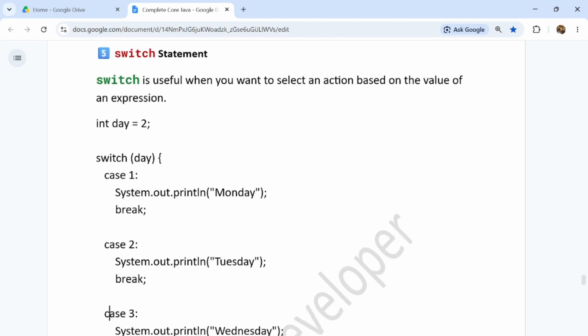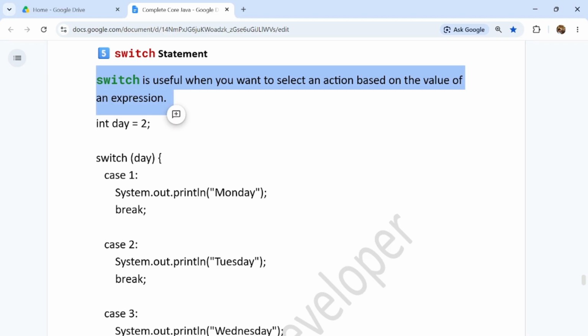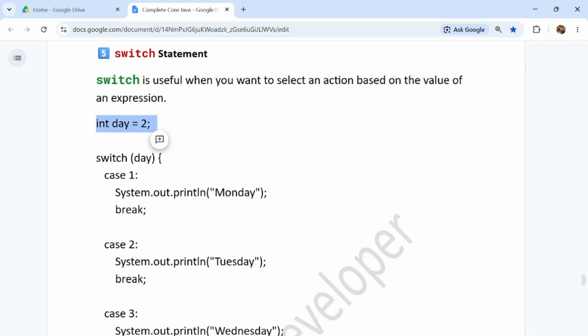Now coming to the switch statement, guys. Switch is a very important statement, guys. Switch is useful when you want to select an action based on the value of an expression. Suppose I'm giving int day equal to 2, and in the switch we pass the day, and it checks case 1, case 2, case 3.